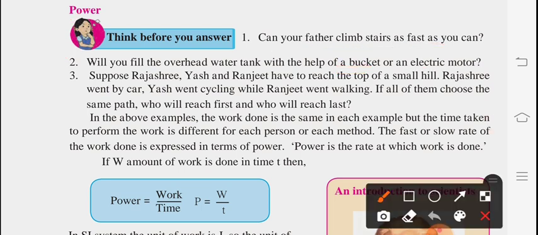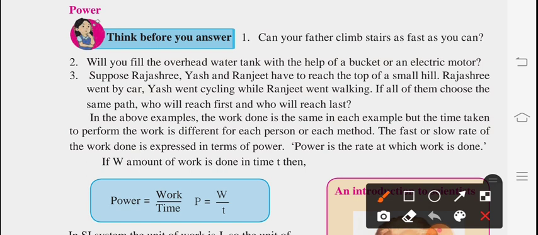Next example, suppose Rajeshri, Yash and Ranjit have to reach the top of a small hill. Rajeshri went by car, Yash went by cycling, Ranjit went by walking. They are having the same path, but who will reach first and who will reach last? Obviously whoever is going by car, that person will reach earlier as compared to walking.